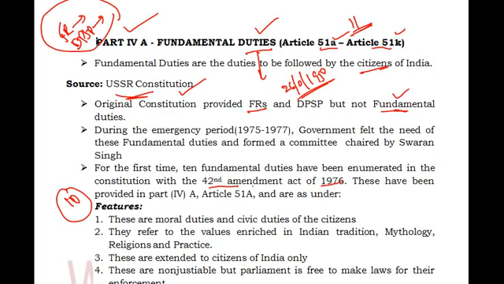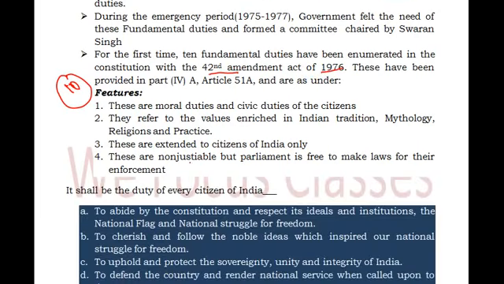So what are the features of these fundamental duties? This is very important for us to know. Some of these are moral duties and some are civic duties. What is the meaning of moral duties and civic duties? Moral duties are those we should feel and practice morally, and civic duties are such that we should not insult the common brotherhood or the nation. The best example is that you should not burn our national flag. This is the civic duty of all citizens.